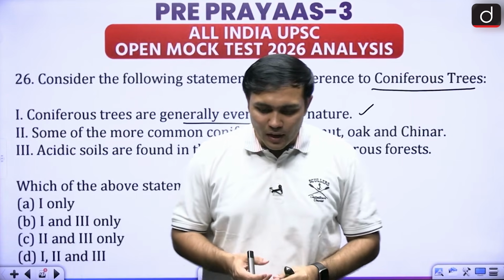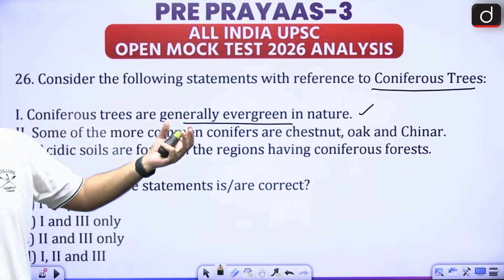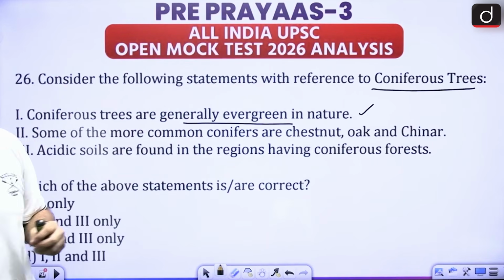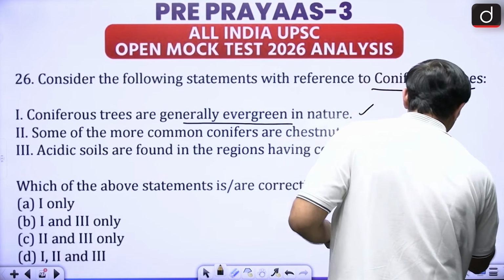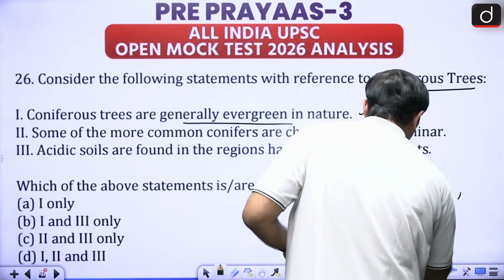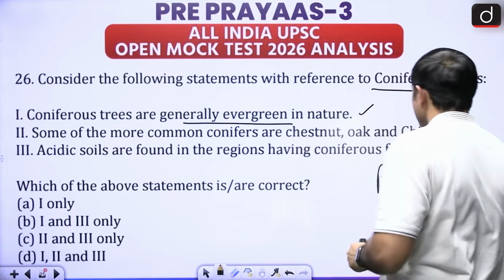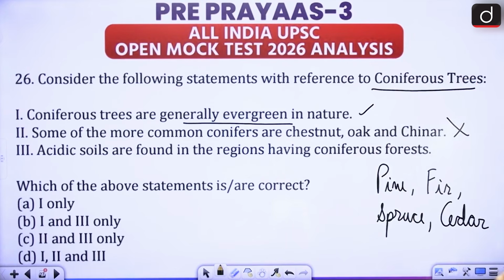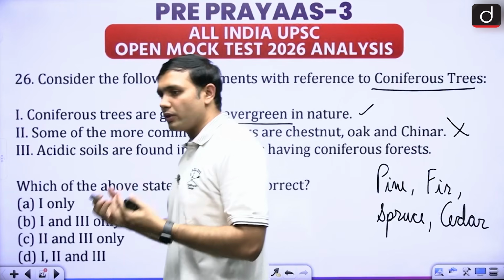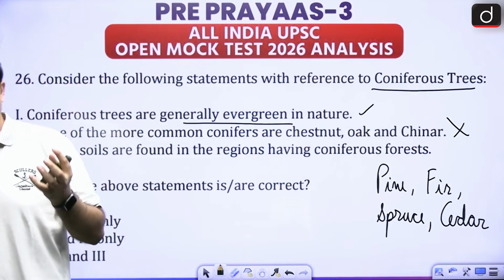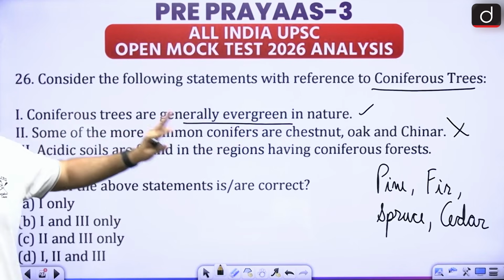Have you heard about pine, fir, spruce, right? These are our most common ones: pine, fir, spruce, cedar, not chestnut, oak and chinar. Now this particular section is purely physical geography, right? I'm hoping that you are clear about these kinds of differentiations. All right.